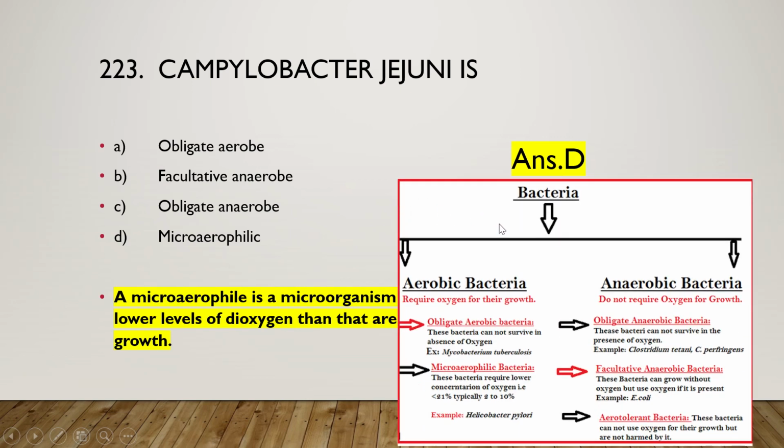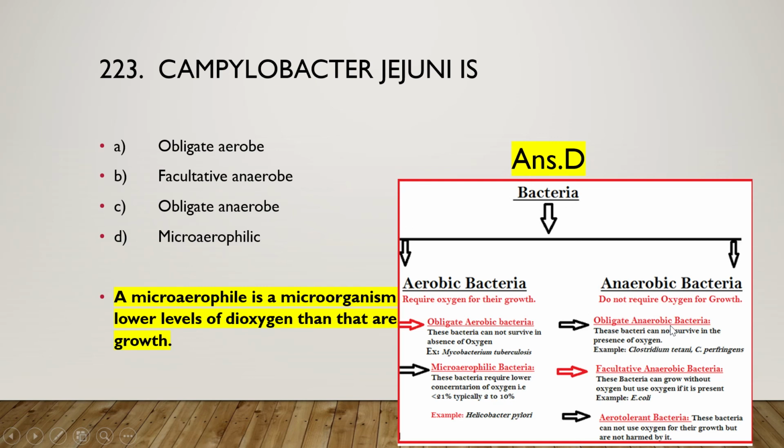So here we can see that bacteria are differentiated into aerobic bacteria and anaerobic bacteria, and aerobic bacteria are divided into obligate aerobes, which cannot survive without oxygen, and microaerophiles, which require a lower concentration of oxygen, like 2 to 10%.